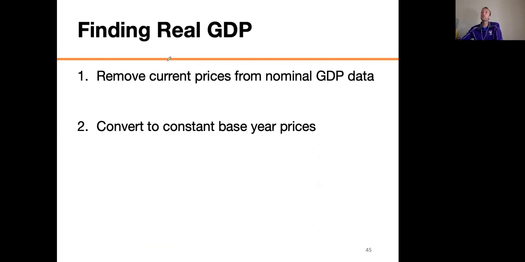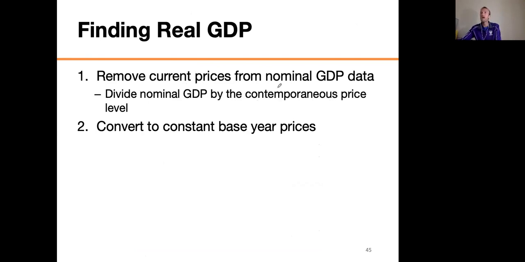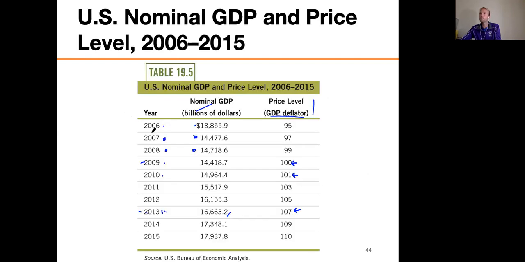So first, if I want to go from nominal to real GDP, I remove the current prices from the nominal GDP data. Remember, I can suck out the prices that change, the ones that went up. How do I do that? I take the nominal GDP by the contemporaneous price level, so the price level in that year. Let me go back a slide real quick. Remember I said in 2013, I'm not interested in the nominal GDP. I want to know the real GDP.